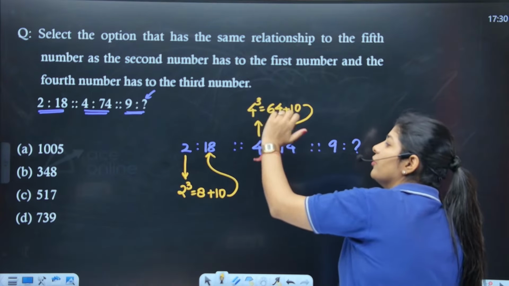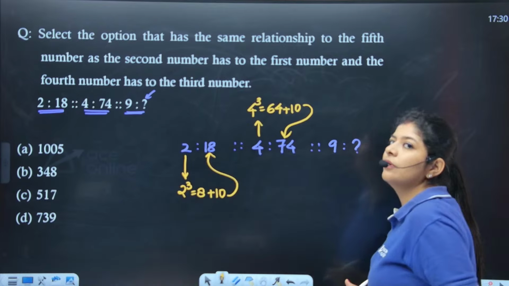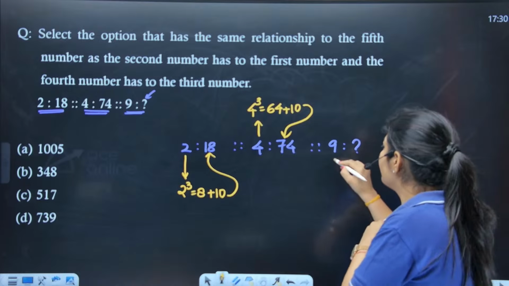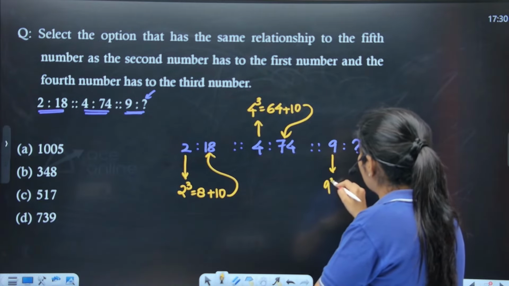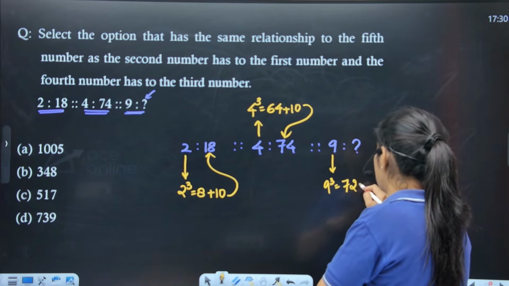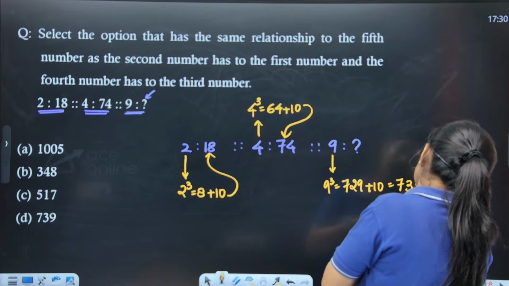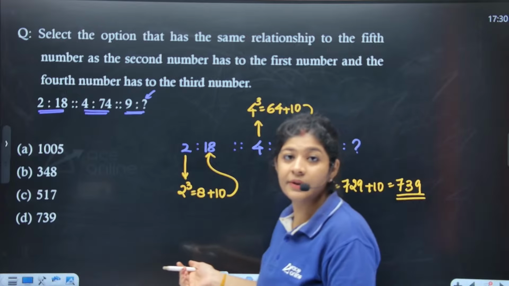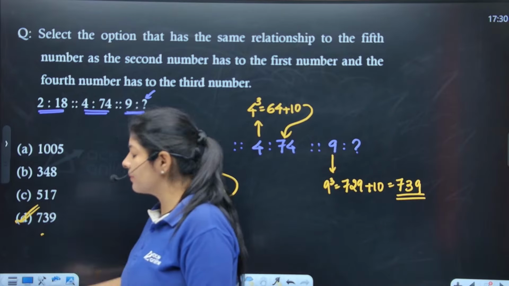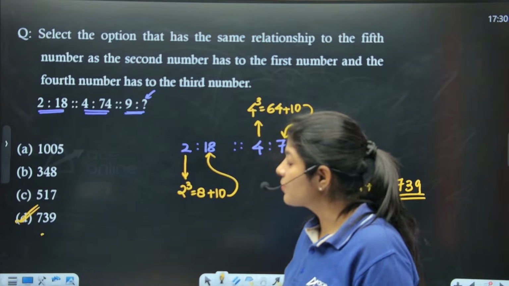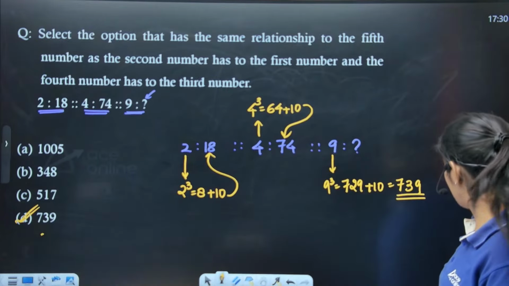Yes. So basically here, how I can get it is because I know the cube of 4 as well as the cube of 2. So somewhere I can easily connect it. Now the cube of 9. The cube of 9 is nothing but 729. If I add 10 to it, I'll get 739. Do we have this in our options? Yes, we do have that. That means option number D is the correct one. Very good, Caroline. The option number D is the correct one. Next.